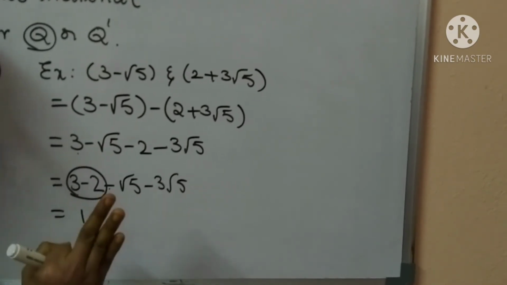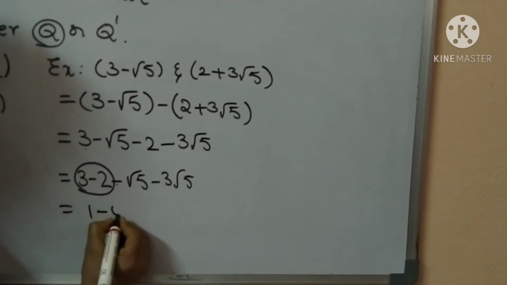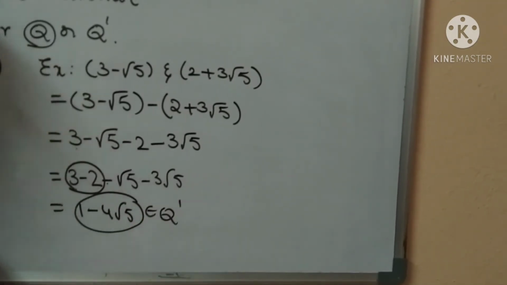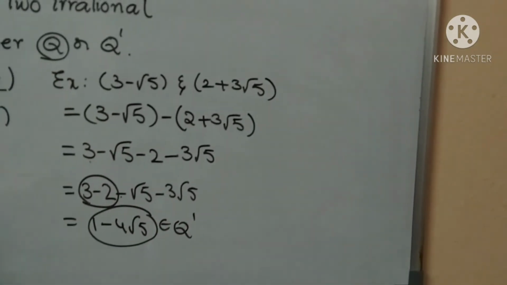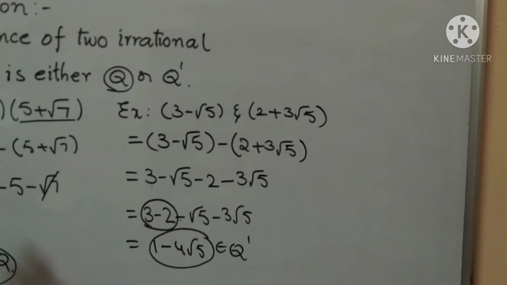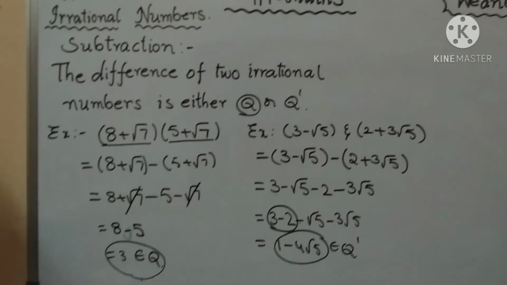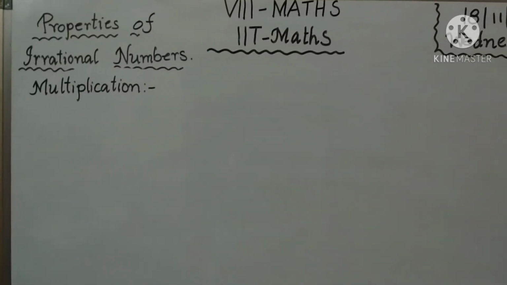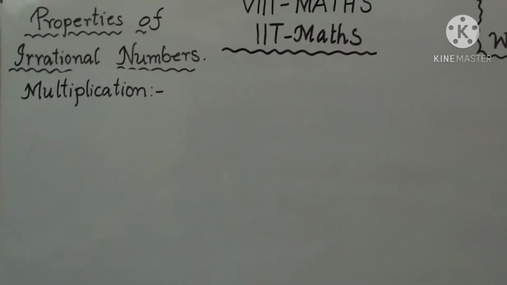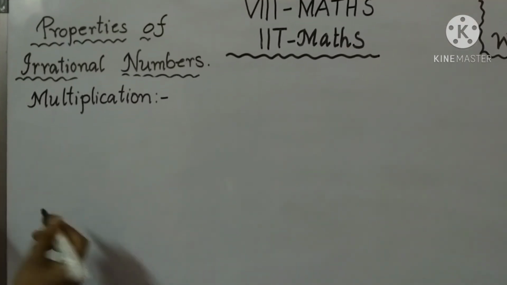So here 3 root 5 plus root 5. How many root 5s are there? 4 root 5. Minus 4 root 5. So it belongs to irrational number. Okay children? If you take any two irrational numbers, the difference is either a rational number or an irrational number. Okay children? The next topic is the product. Next topic is properties of irrational numbers, multiplication. The product of two irrational numbers is either a rational number or an irrational number.